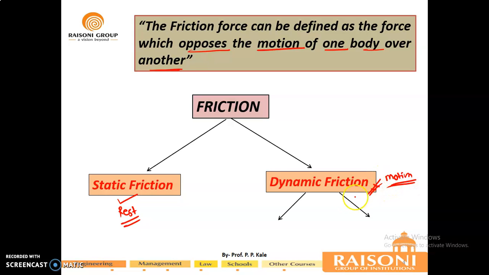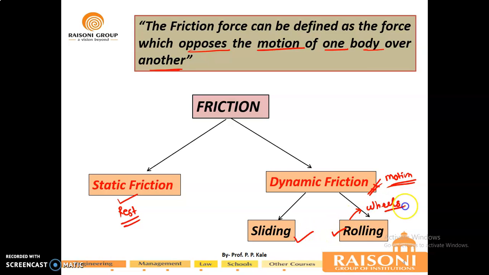In this there will be two types. First one will be sliding motion and second one will be rolling motion. Rolling motion is generally of the wheels of your vehicles, and sliding means whenever one body slides over another, on the inclined plane or in horizontal plane, whatever it may be. We will discuss sliding criteria and rolling criteria.